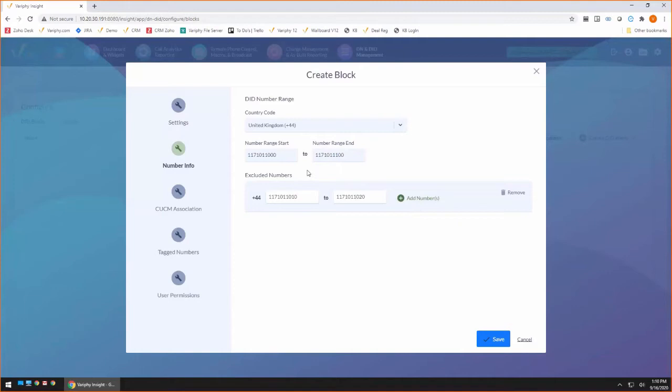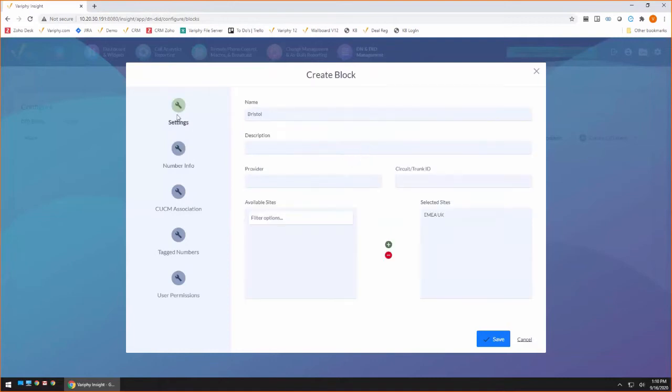So you can always add exclusions in there, and then when you're running your reports, we'll exclude those from your reports altogether. Other reasons for exclusions are, maybe I have these numbers, but somehow they're associated to some other site, and I really don't want them falling under my Bristol location. A lot of times we hear, hey, I inherited this Call Manager, I inherited this mess, I don't know why these DID blocks are like this, but they are.